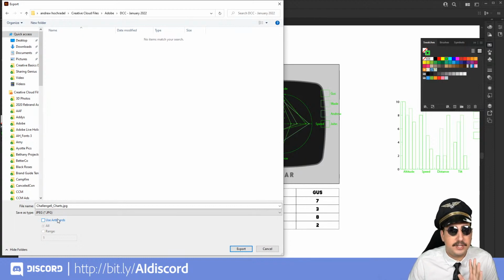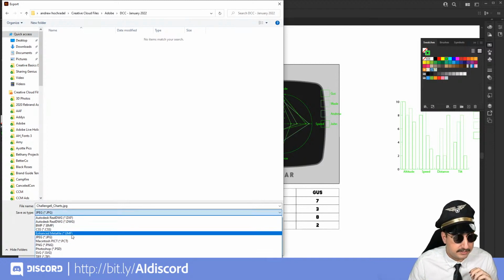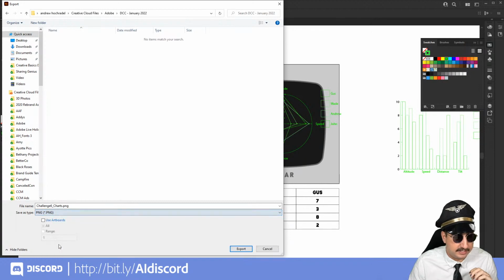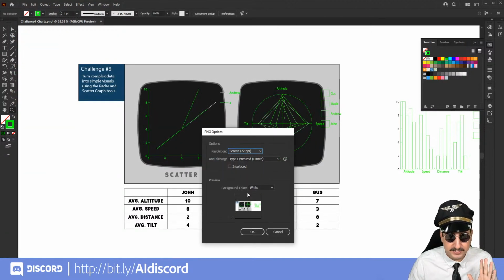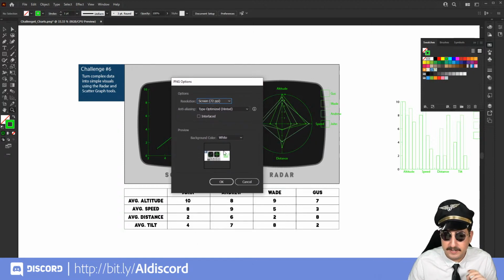Now, if you don't have these options checked, it's going to export the entirety of everything you've worked on. So we're going to do that real quick. I'm actually going to set it to PNG so that we can see a little bit better because it will show us a preview. And we're going to hit export without the Use Artboards checked. And watch what happens. You can see the preview down here. It's literally trying to export the entirety of all of the things, right? Everything that's on our entire file. We don't want that. So we're going to hit cancel here.